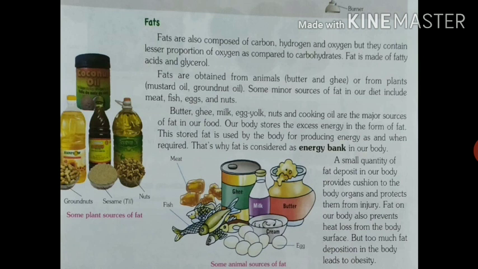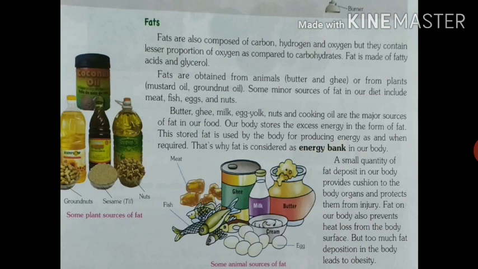Butter, ghee, milk, egg yolk, nut and cooking oil are the major sources of fat in our diet. So these are the major sources. It means by eating this we will get a good amount of fat in our food.